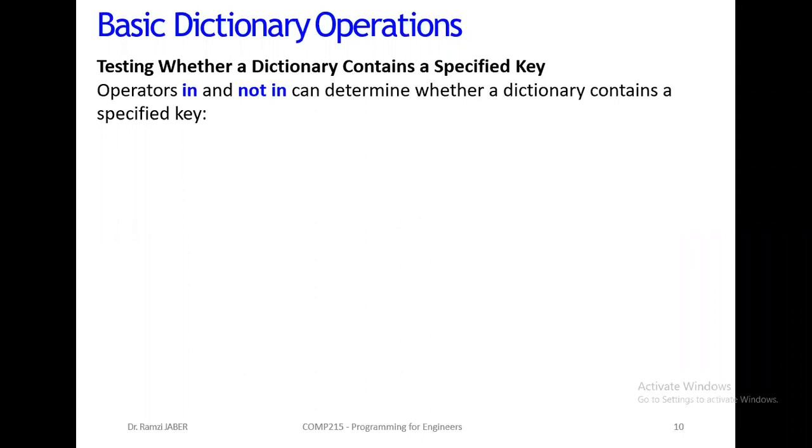You will take this in another course called data structures. In Python we use the operators in and not in to determine whether a dictionary contains a specific key or not.